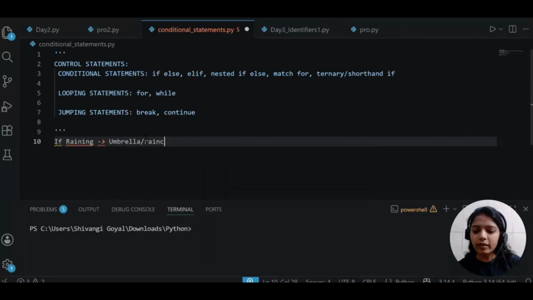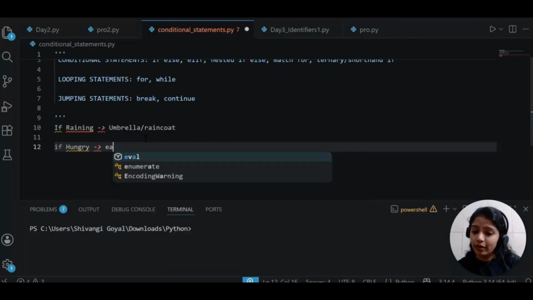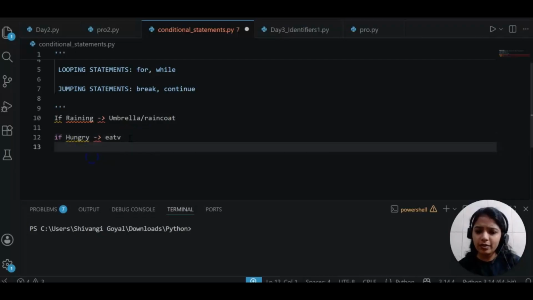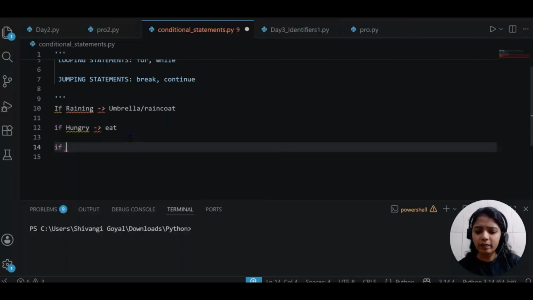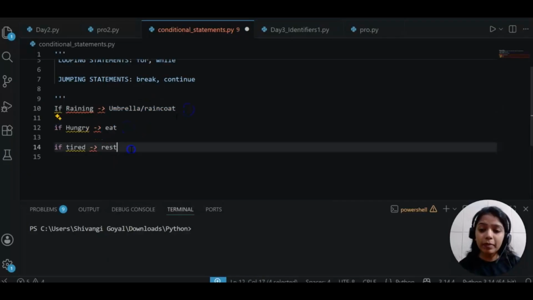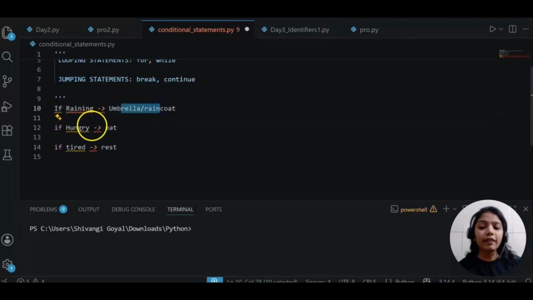Fine. Let's say you are hungry. If you are hungry, you will eat something. Let's say you are tired. You will take some rest. So these statements will run once the condition is true. If it is raining, then you will take an umbrella. If you are hungry, then you will eat. If you are tired, then you will take rest. It's like that. So the same we are going to see.